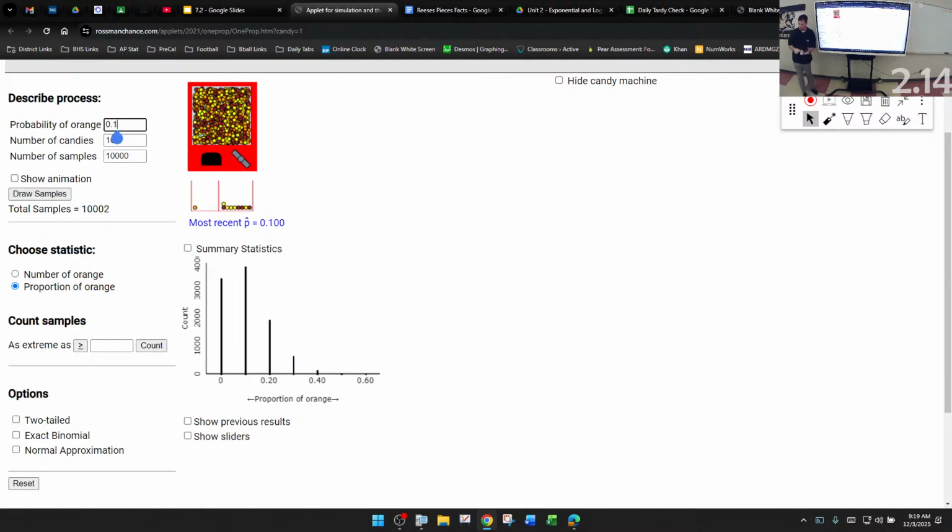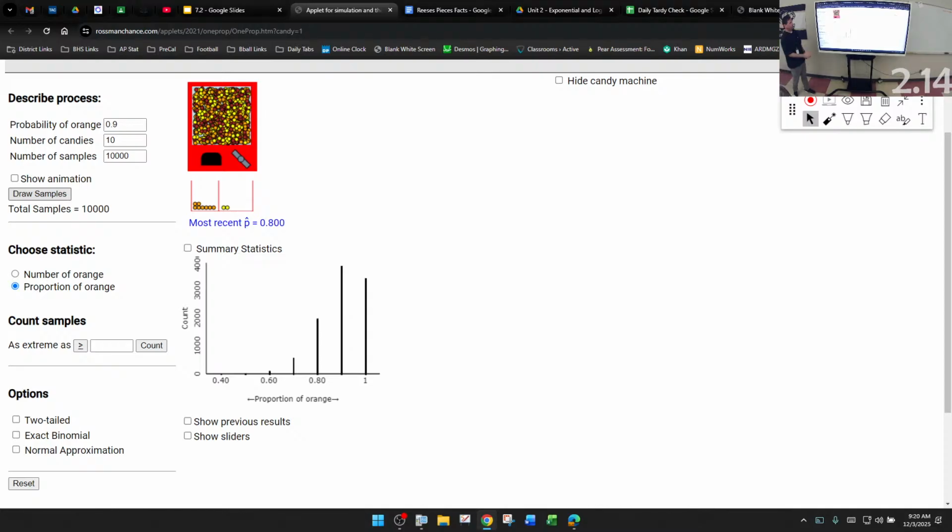I'm going to change this to 0.9. You guys being brilliant mathematical students, if 0.1 is skewed to the right, 0.9 is probably skewed to the left. Reset. Sure enough, 0.9 skewed to the left. What's the center? 0.9. Amazing how that happens.